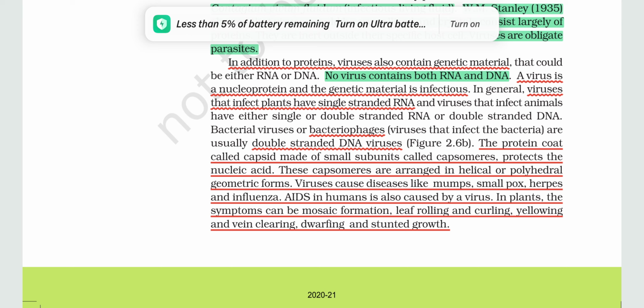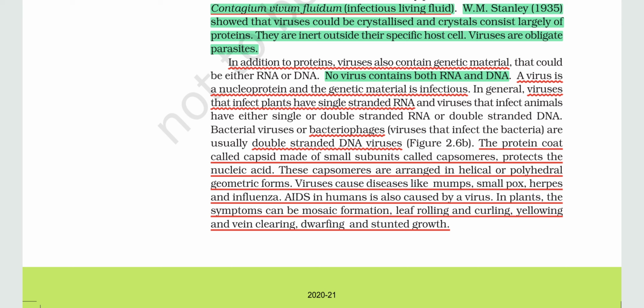What it does is it just leaves its DNA or RNA, the genetic material, into the host cell. In general, plant viruses have single stranded RNA, but animal viruses may have single stranded RNA, double stranded RNA, or double stranded DNA. Bacterial viruses or bacteriophages are generally double stranded DNA viruses.